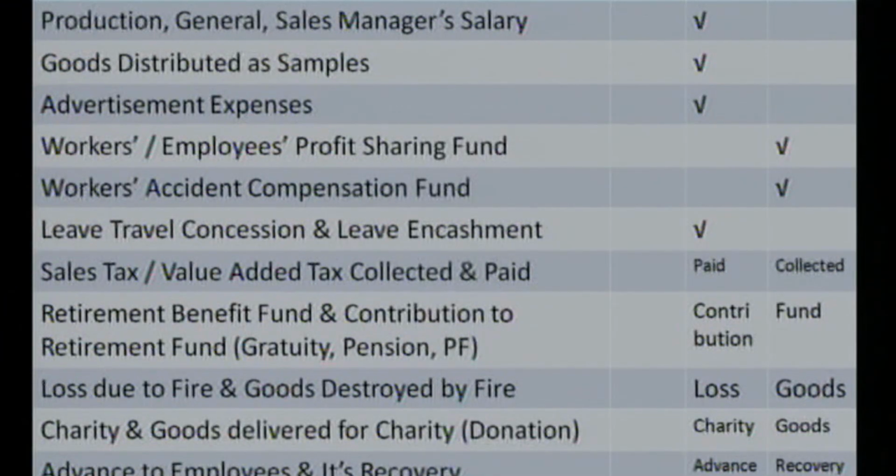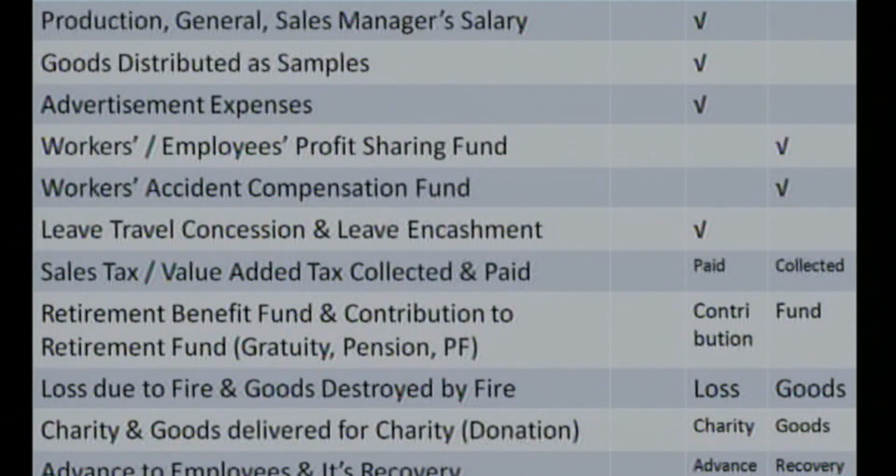So such funds are the liability of the business towards the employees, so they bear the credit balance. So again, we know that contributions to retirement funds are expenses, so they have the debit balance, and certain provisions or funds are the liability of the business, so they bear the credit balance.